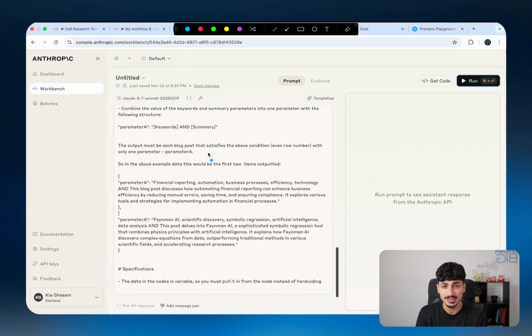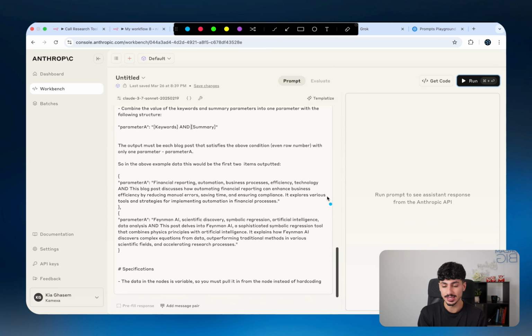And then to solidify the fact that the model actually knows exactly what it's meant to achieve, I give it an example of what the perfect output would be. So I say that the first two items that you'd get from the above set of data points that I gave you would be row number 2 and row number 4, and the actual value would be the keywords followed by the summary, and then again the keywords followed by the summary. So by adding this example, I'm 100% certain the model knows exactly what it's meant to do.